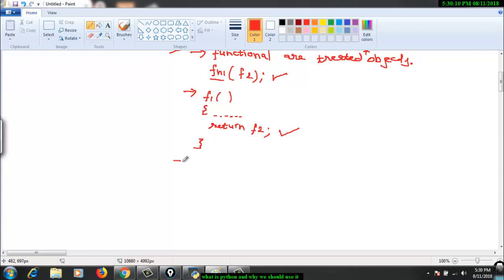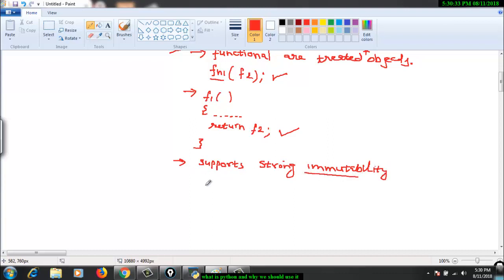Another thing which functional programming says is that it supports strong immutability. What does immutability mean? Let's talk a bit about immutability.